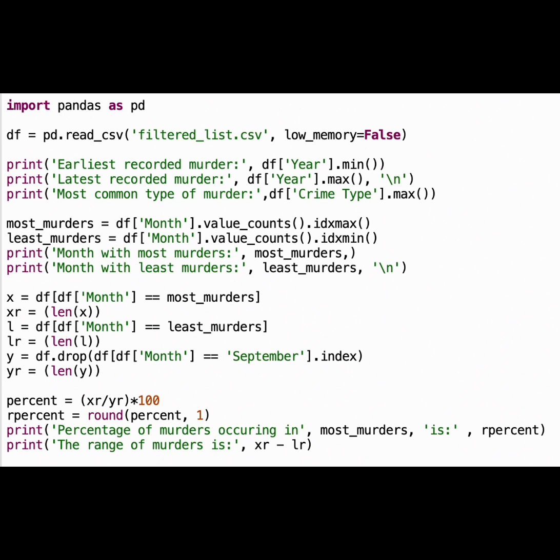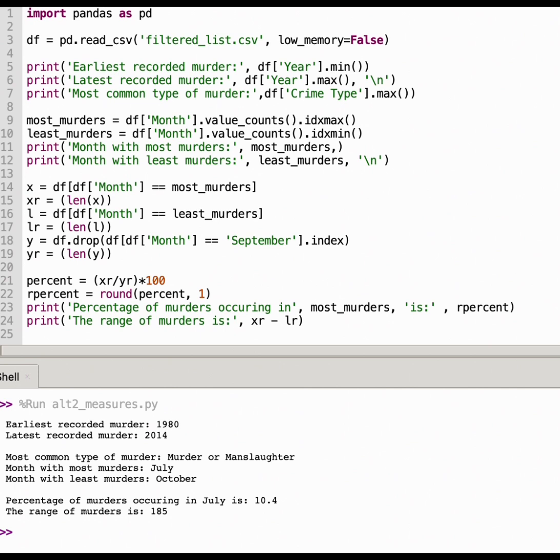The measures I found were the earliest and latest recorded murder, the most common type of murder, the month with the most murders, which was July with a whopping 842 murders, which is 10.9% occurring in it, the month with least murders, which interestingly was the month with Halloween, and finally, the range of murders, which was 185. My hypothesis was indeed disproven, as July had the most murders, but more on this later as I need to graph this data now.